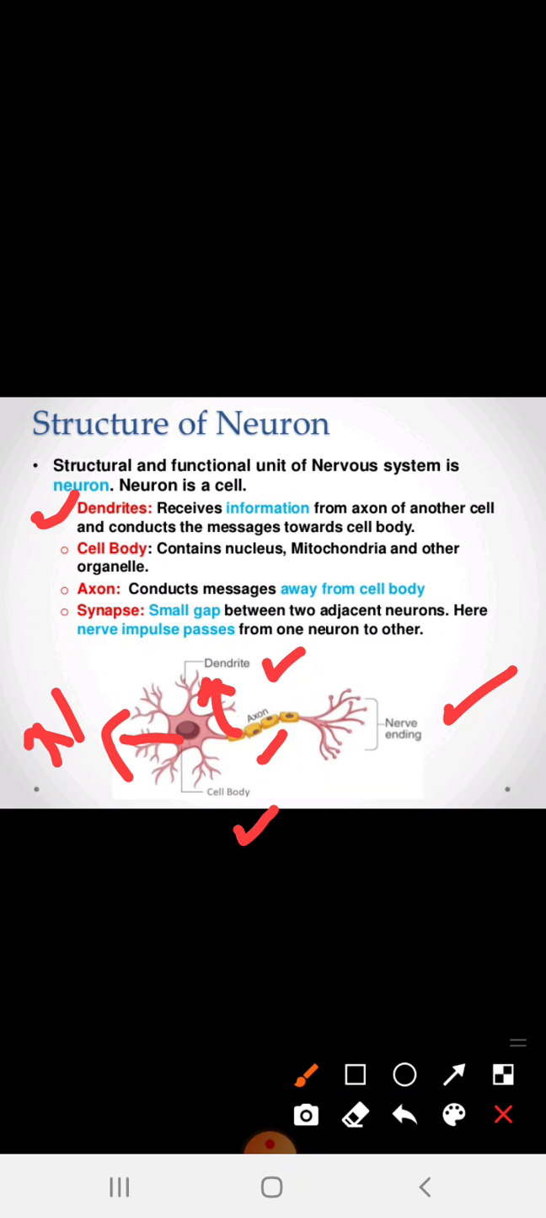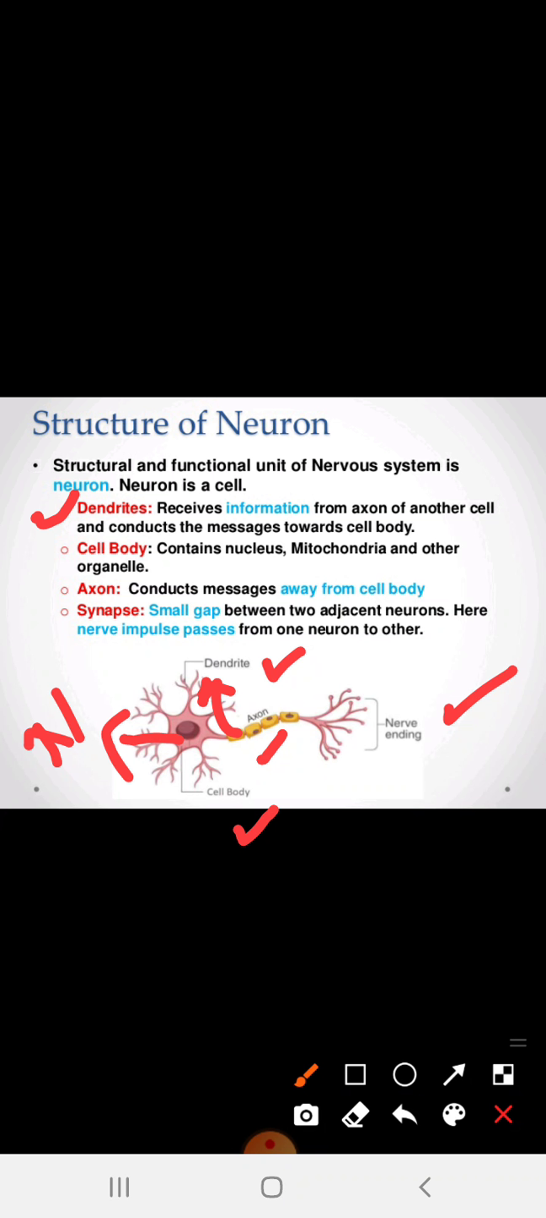Dendrites receive information from the axon of another cell and conduct the messages towards the cell body. So what is the cell body here? The cell body is the whole body of the neuron itself. The cell body contains the nucleus, mitochondria, and other organelles. Mitochondria is the powerhouse of the cell.